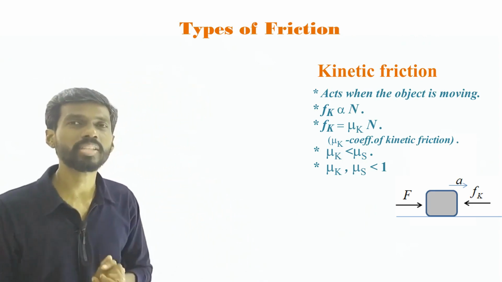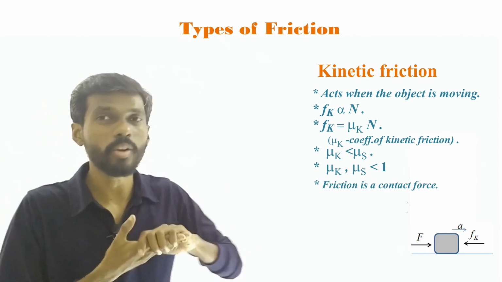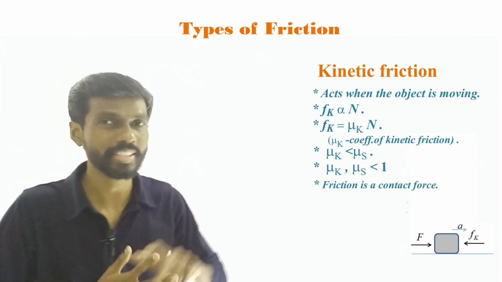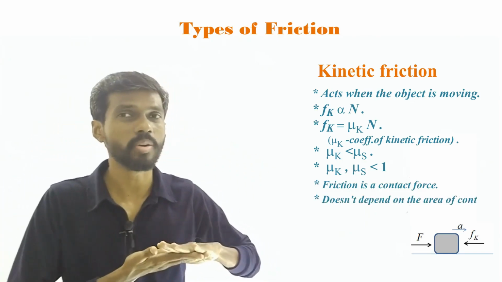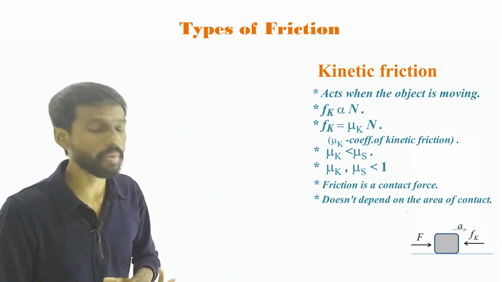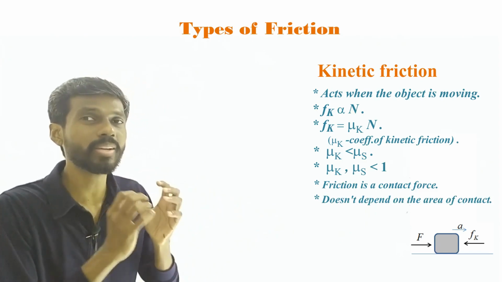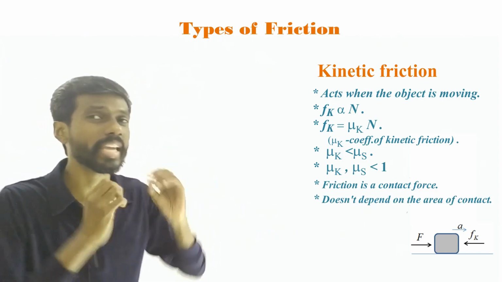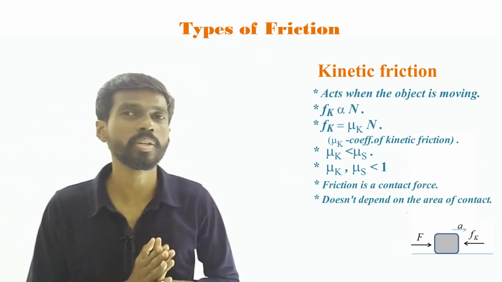Now generally friction is a contact force, right? Unlike the gravitational force and other things, friction is a contact force. When the surfaces are not in contact, there is no friction between the surfaces. It is a contact force, and also it does not depend on the area of contact. This is one point you have to remember. It only depends on the coefficient of friction between the two surfaces, and does not depend on the area of contact. So these are the points about friction you have to know.